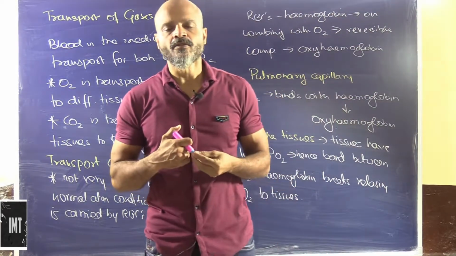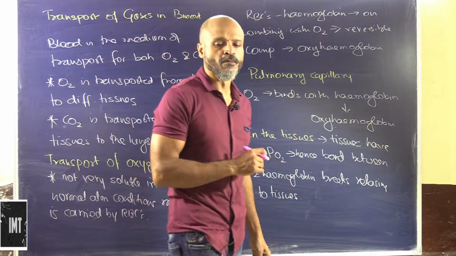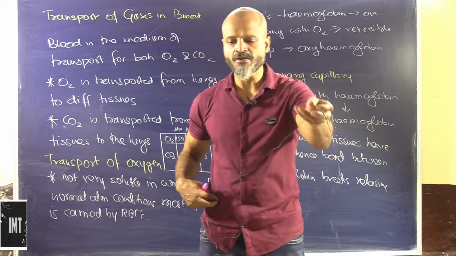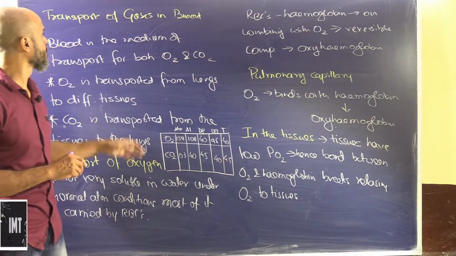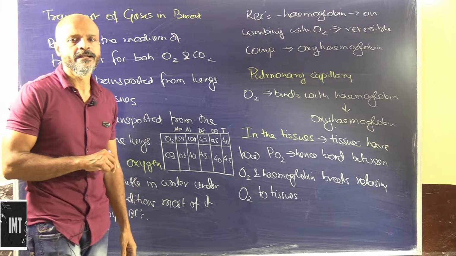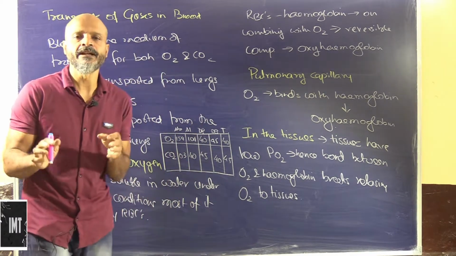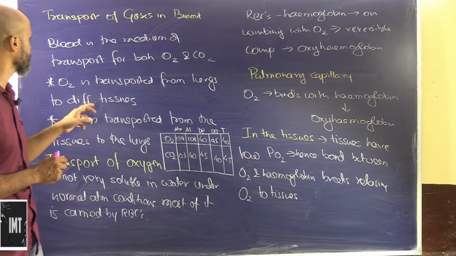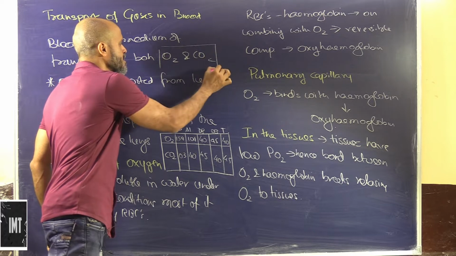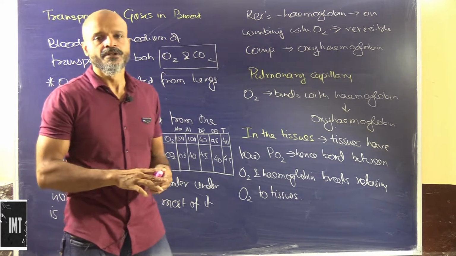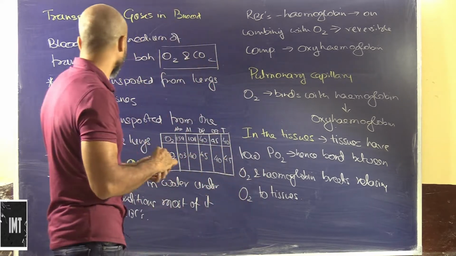Okay, so till now we have seen all the different lung capacities, the pulmonary capacities, the different types of volumes. Now we are going to continue with the transport of gases, and this basically takes place by blood. Blood is the main medium through which the transport of gases takes place, for both oxygen and carbon dioxide.